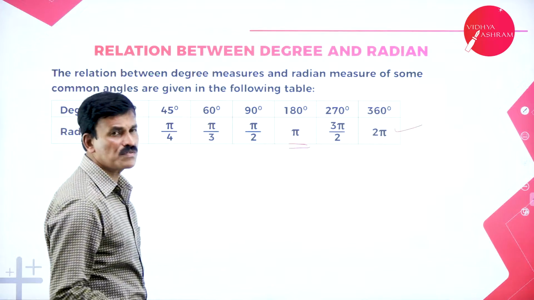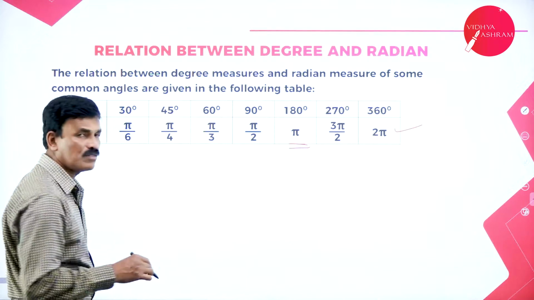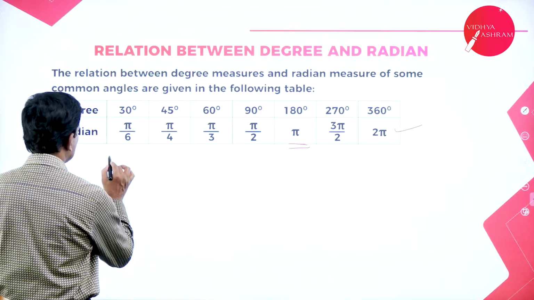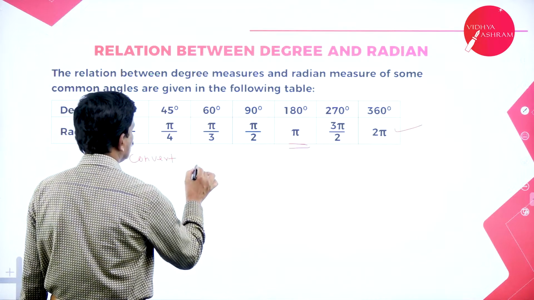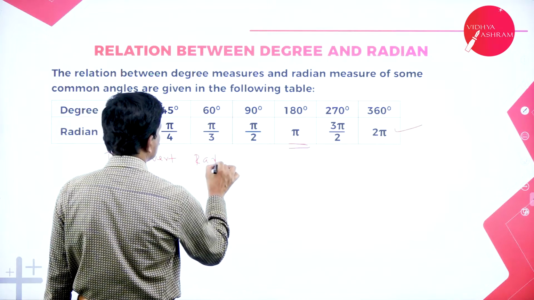Okay. Now suppose if you want to convert, and let me take one more set of examples, to convert radians into degrees.